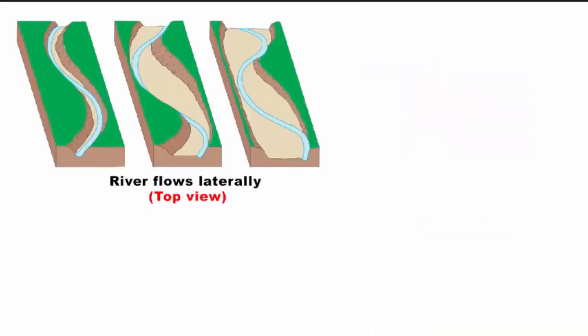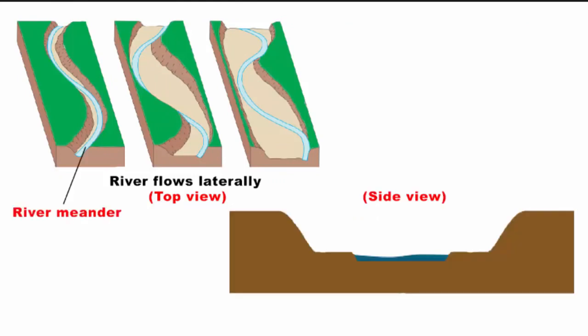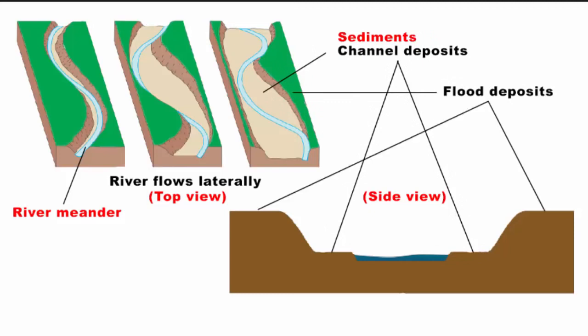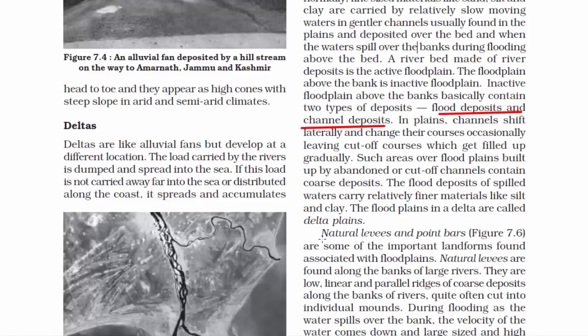In plain areas, rivers flow laterally, and they often change their course. That's why they are called river meanders. And the meanders get filled up gradually with sediments, and this is called channel deposits. And flood deposits are formed when a riverbed overflows and water in it spills above the bed. So because of this overspill, the water then takes the sediment to the side of the riverbed, and that is what flood deposits are. Now natural levees and point bars are also associated with floodplains.